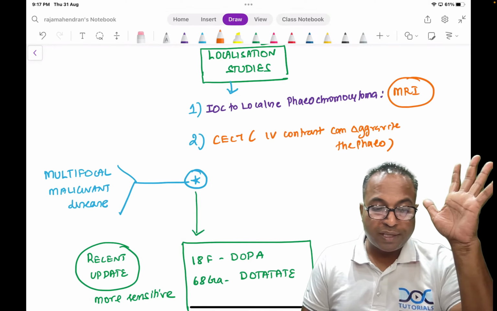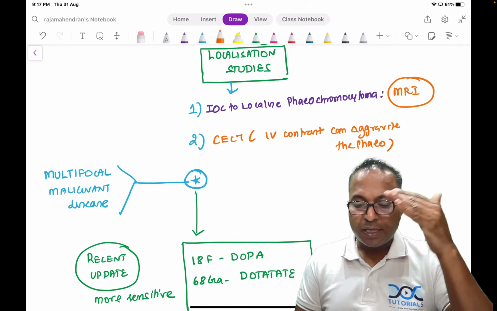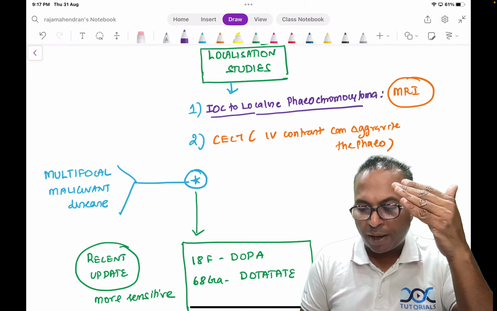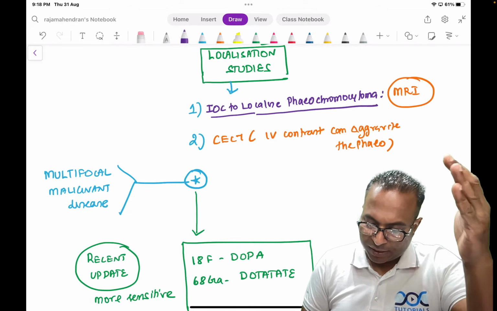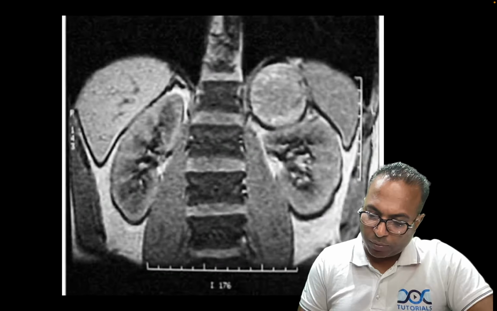Don't get confused with MIBG and all. Please follow the protocol. Just go step by step with what I am asking. So, investigation of choice to localize phaeochromocytoma: answer is MRI. Please see the image of phaeochromocytoma. You are seeing a phaeochromocytoma here.